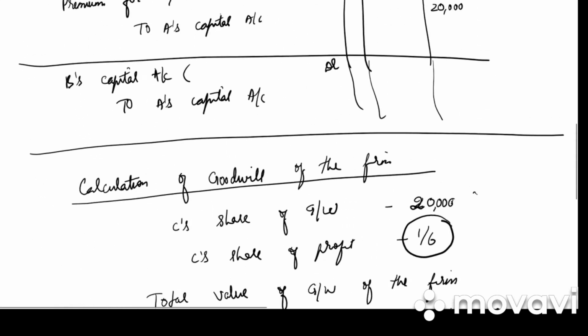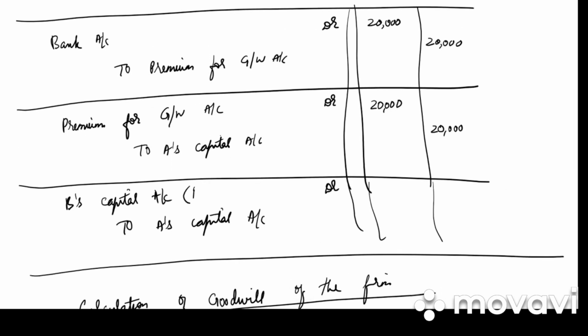What is the gain ratio of B? It is 4/30. And what is the value of the goodwill of the firm? It is 1,20,000. So 1,20,000 into 4/30, we get 16,000 debit, 16,000 credit. Write the narration. 4/30 of the goodwill to be contributed by B to Mr. A due to gain in his profit sharing ratio.